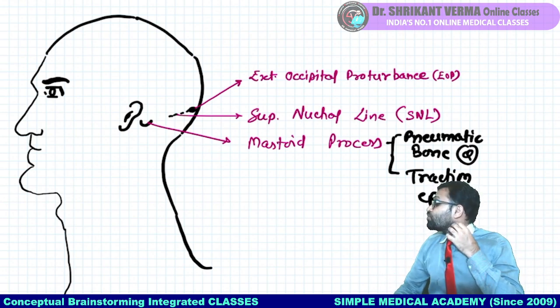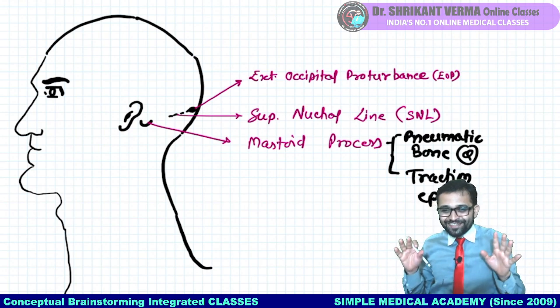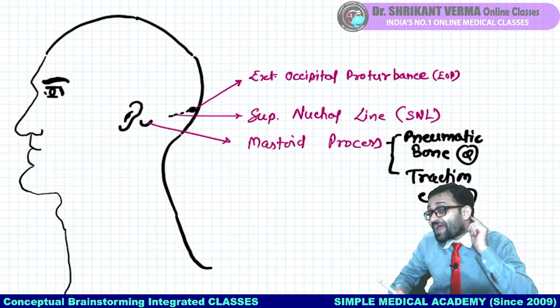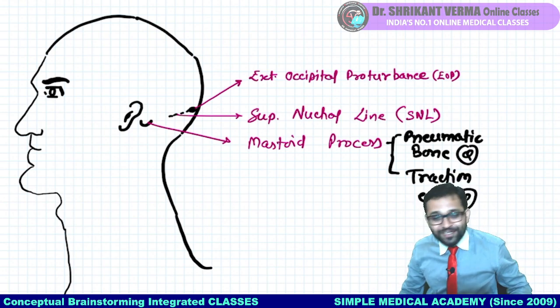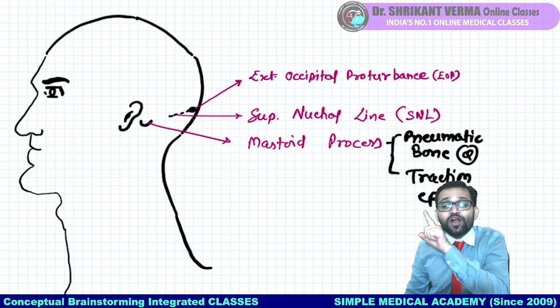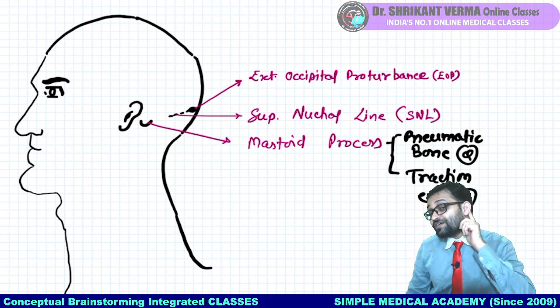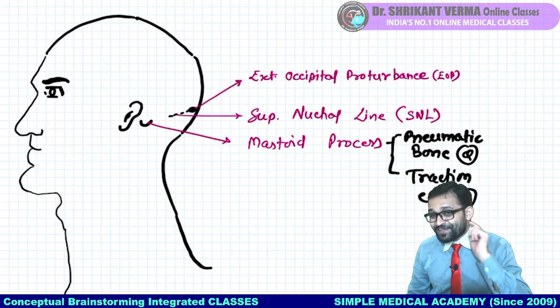So there is a sternocleidomastoid. When there is a contraction of the sternocleidomastoid regularly, then this mastoid process is developed. Funny thing, when you see the newborn baby, feel behind the ear, there is no mastoid process. In a small baby there is no mastoid process. If you go to see a relative's small baby, check behind the ear, beta, it is not there.